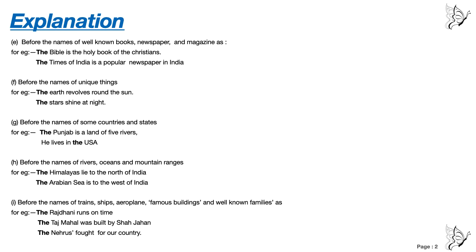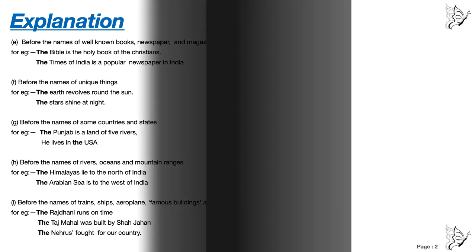Number I, before the names of trains, ships, aeroplanes, famous buildings and well-known families, as the Rajdhani runs on time. The Rajdhani is the name of a train. The Taj Mahal was built by Shah Jahan. Now Taj Mahal is also a famous building. Yes or no? The Nehrus fought for our country. The Nehrus are also a well-known family, right? So remember that before the names of train, ship, aeroplane and famous building and well-known families we use the.